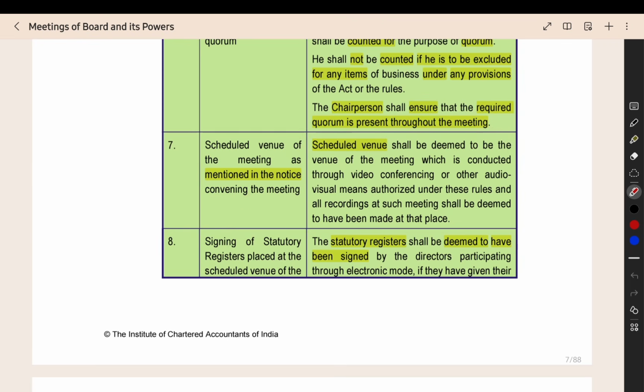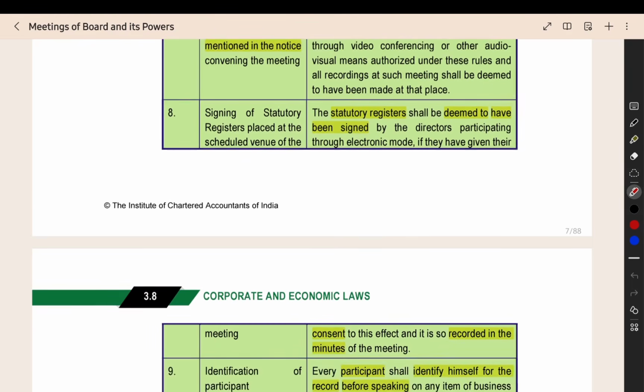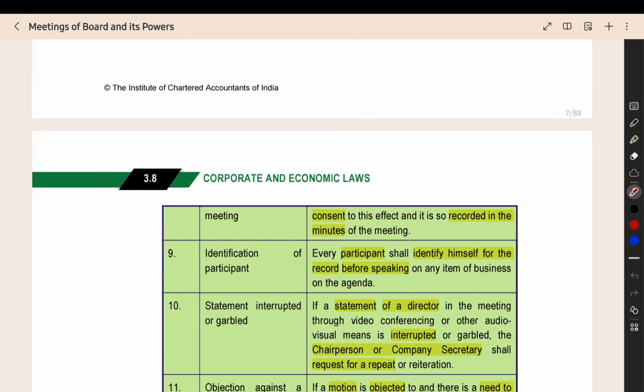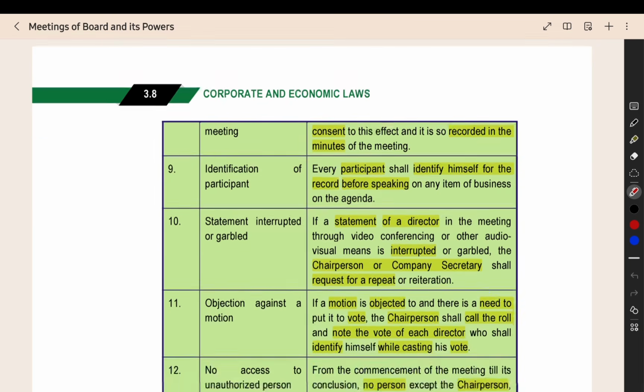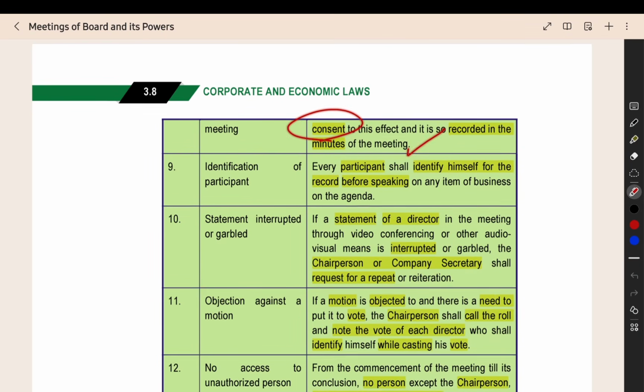Then the scheduled venue, where the meeting is happening, will be mentioned in the notice. After that, the registers. When the board meeting is conducted in person, all the persons must sign certain statutory registers. But it is not possible in an online or video conferencing meeting. In that case, we will assume that the statutory registers have been signed, and all the directors will give their consent that they agree to sign the statutory register. By getting that consent, it will be assumed that they have signed the statutory register in person. Their consent will be recorded in the minutes of the meeting.